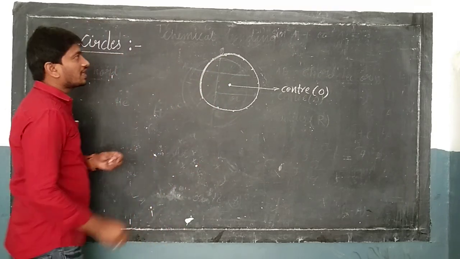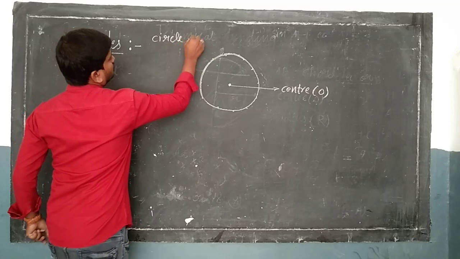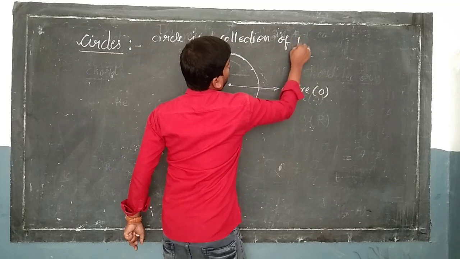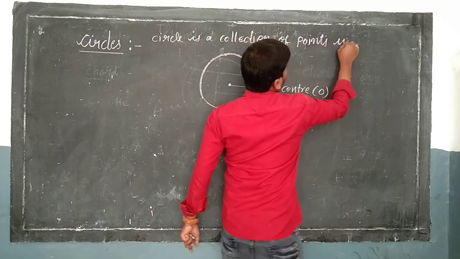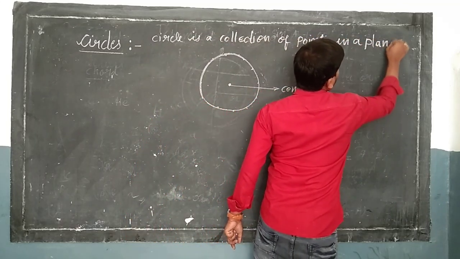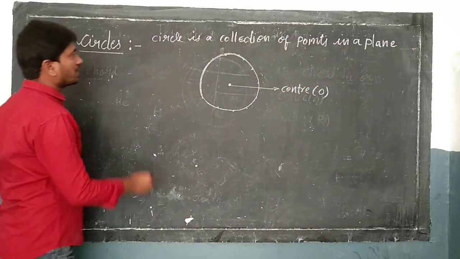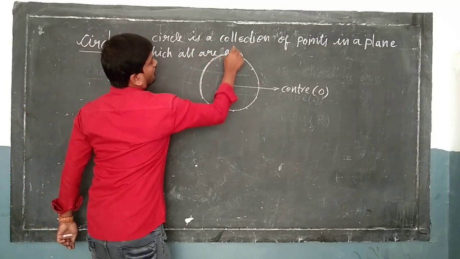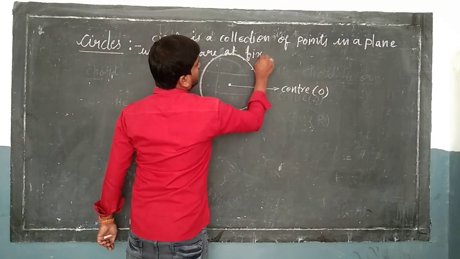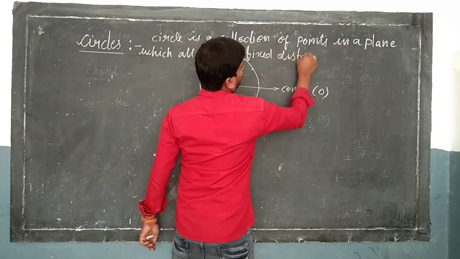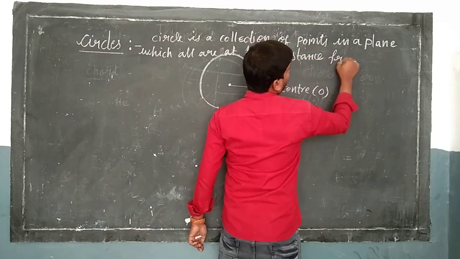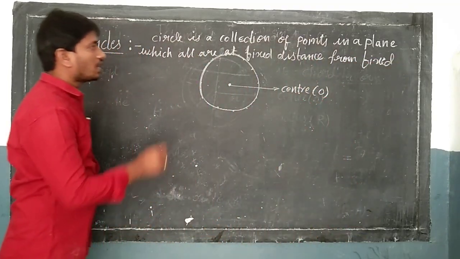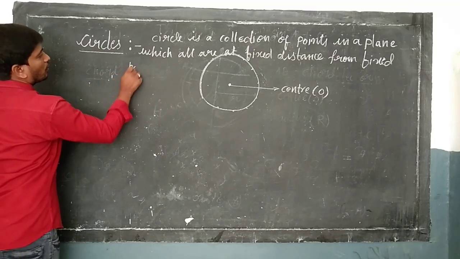So what is the definition of circle? Circle is a collection of points in a plane which all are at fixed distance from a fixed point.